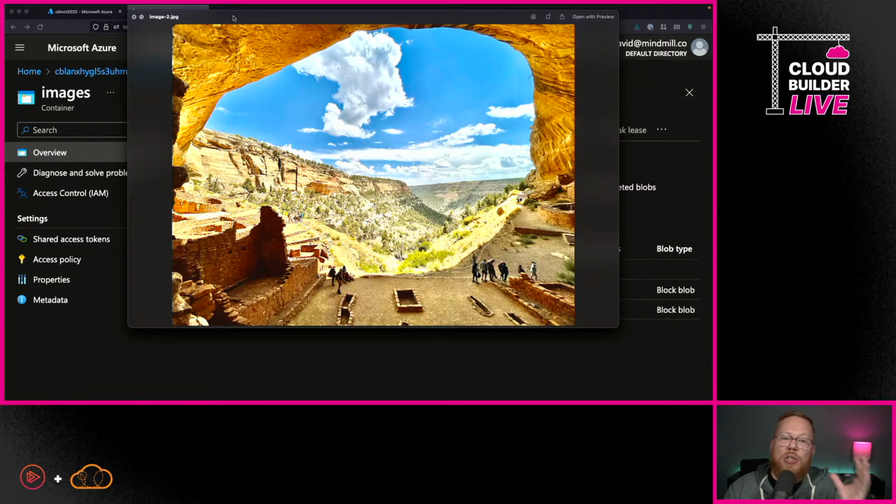Okay, this one is actually Mesa Verde National Park in southwest Colorado. These are Native American dwellings built into the cliffs there. Absolutely gorgeous. I would encourage you to visit if you can. It is a gorgeous spot, but not a lot of people go there. So this is the image that we're going to see what it actually detected.